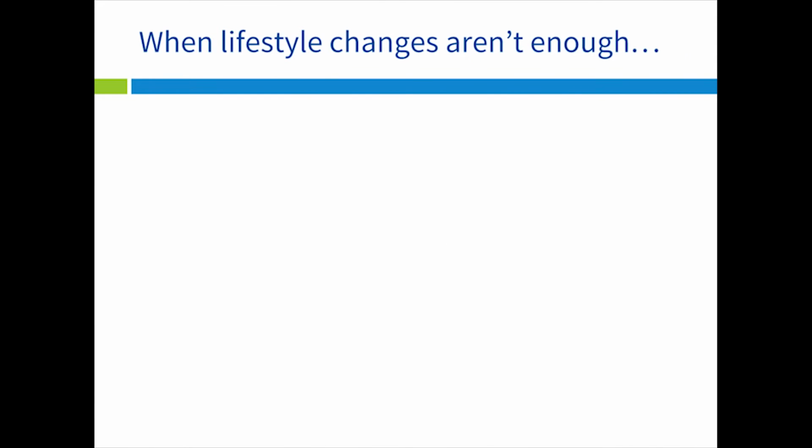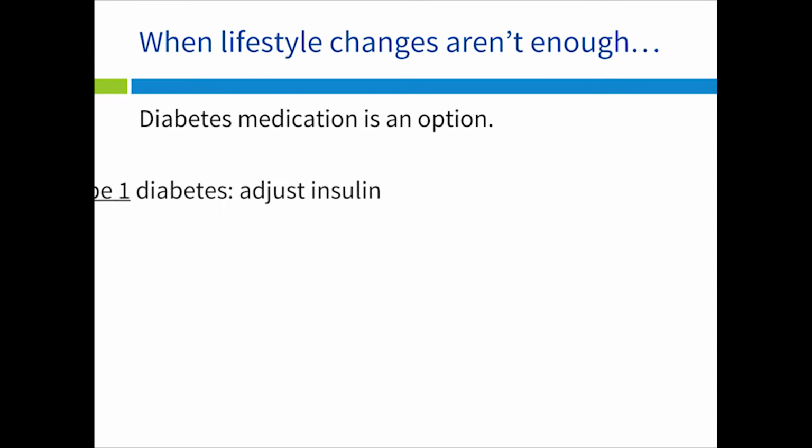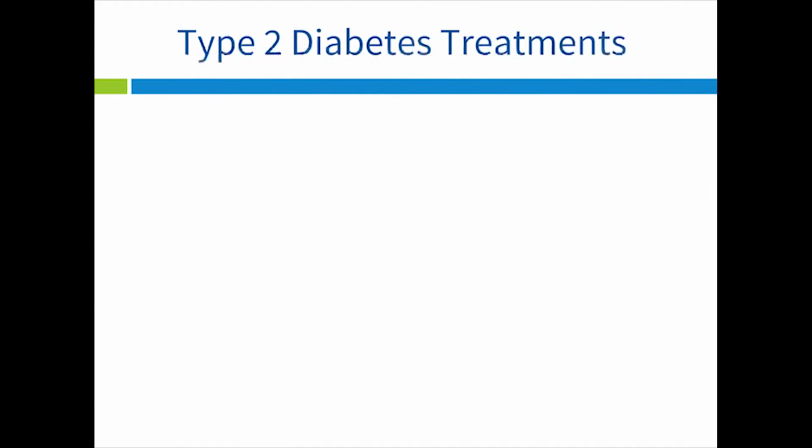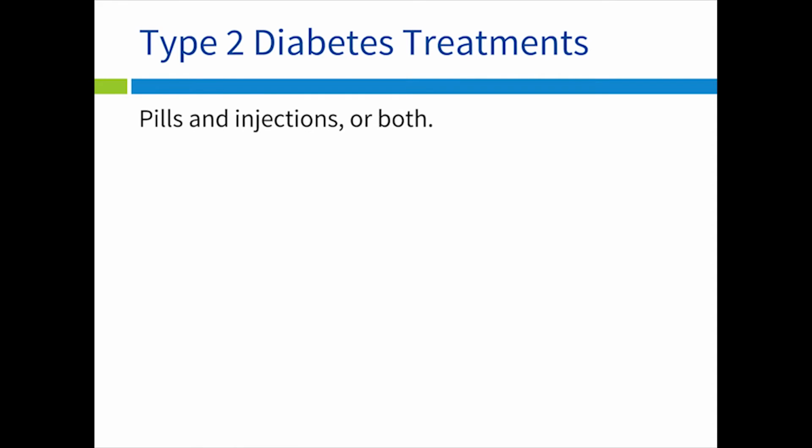If you build a strong foundation and your blood sugar still isn't the healthiest it can be, now what? That's where diabetes medicine comes in. If you have type 1 diabetes, you just continue to focus mostly on making adjustments to your insulin. But if you have type 2 diabetes, there are more options. There are many medications to help treat type 2 diabetes. Some of these treatments are pills you swallow daily, and some are injections that you inject into the outer layer of your skin. Your doctor may even want you to use both pills and injections to help you better control your diabetes. What medications you take depends on what you need and want.